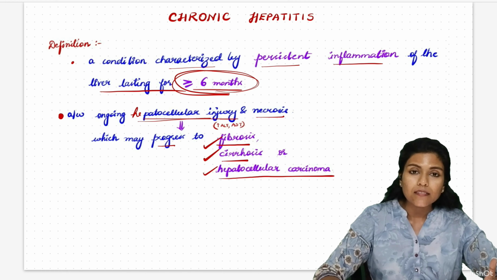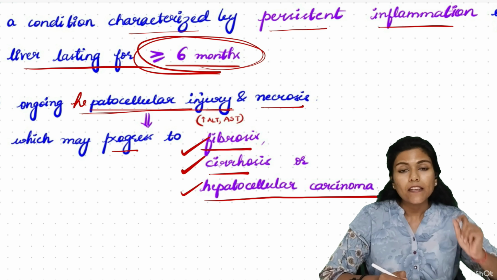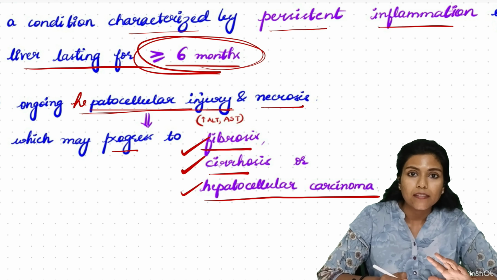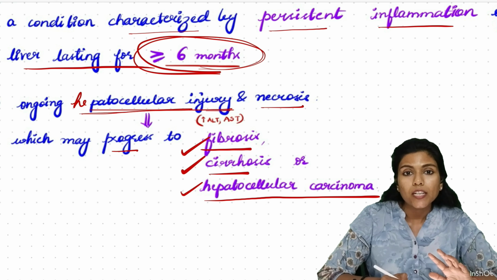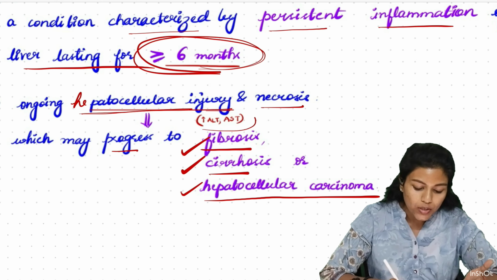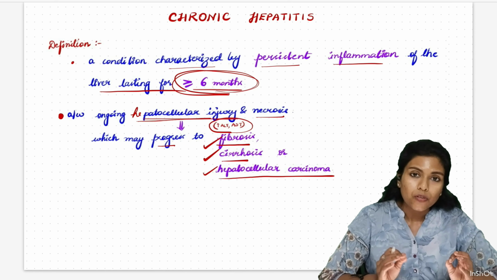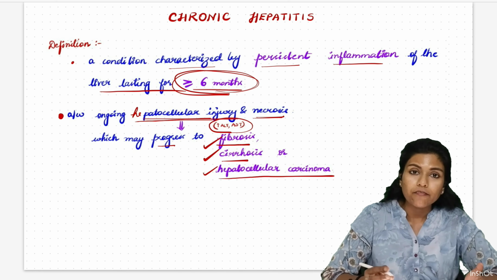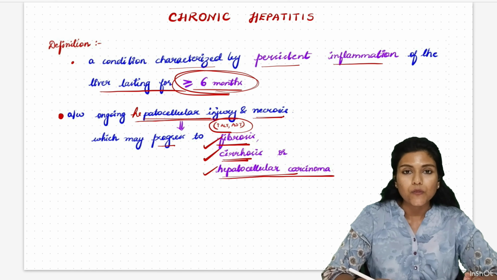As we have discussed in acute hepatitis, whenever there is a liver cell injury, the liver cell enzymes leak out. What are the enzymes present within the liver cell? Transaminases, ALT and AST. They are present in the liver cells, and they leak out into the circulation. So we can correlate it with the lab test, which shows an increase in alanine and aspartate transaminases. So chronic hepatitis is characterized by hepatocellular injury and necrosis. If left untreated, it may progress to fibrosis, cirrhosis, and hepatocellular carcinoma.